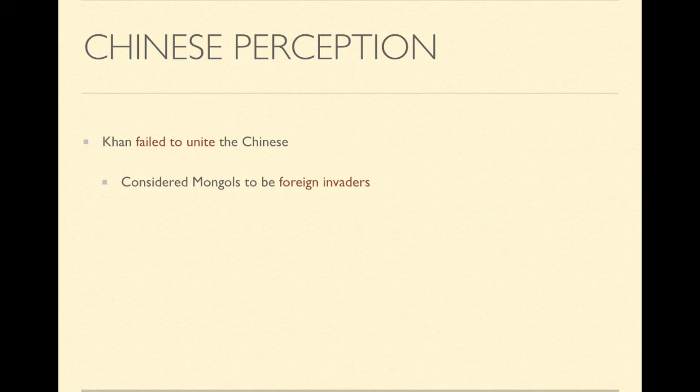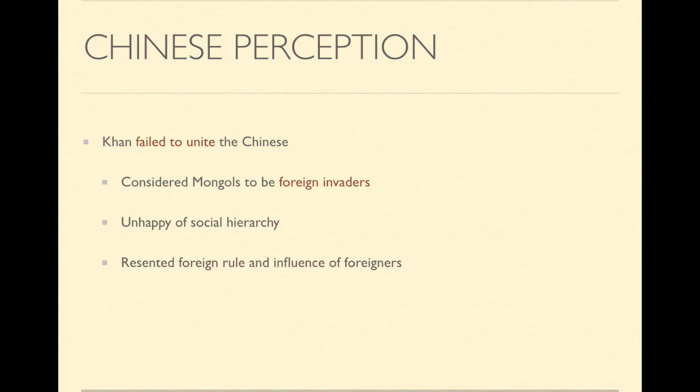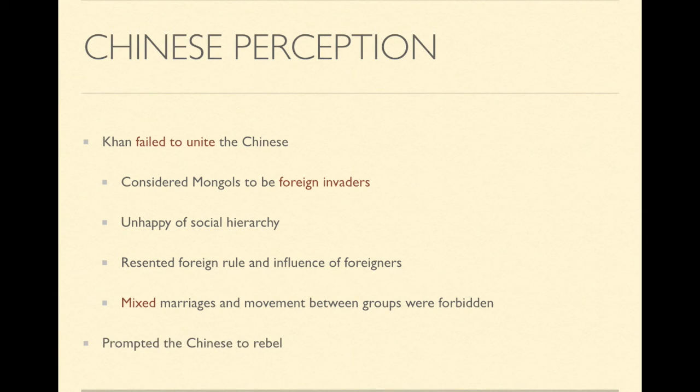So, back to the Yuan Dynasty and the Chinese. What did the Chinese think of the Mongols? Well, unfortunately, Kublai Khan failed to unite the Chinese. Firstly, the Chinese still considered the Mongols to be foreign invaders, and they were unhappy with the social hierarchy as mentioned before. They resented the foreign rule and the influence of foreigners in the courts, and mixed marriages and movement between groups were forbidden. All of this will eventually prompt the Chinese to rebel.